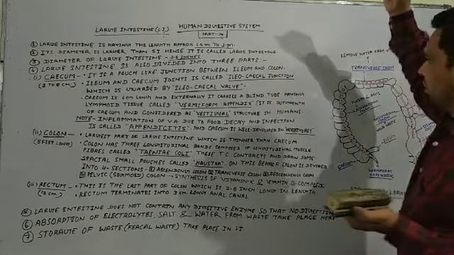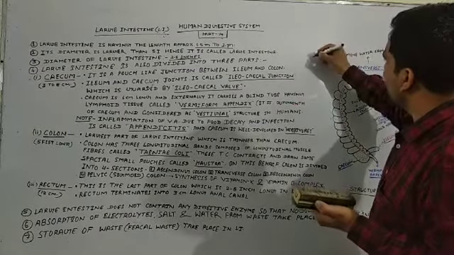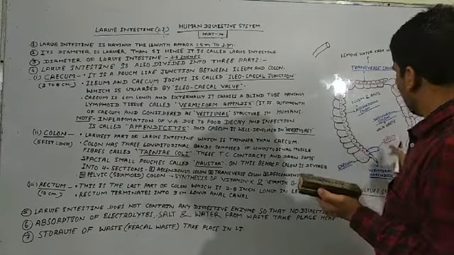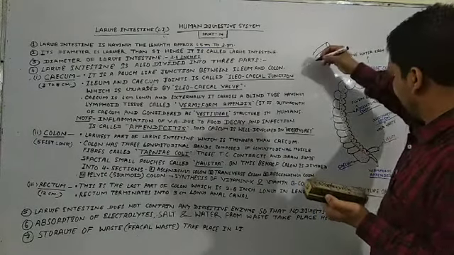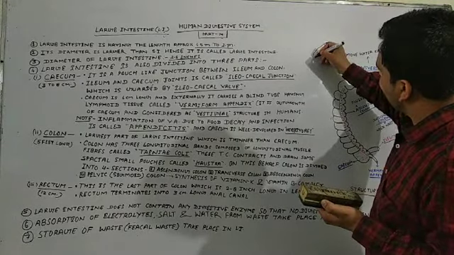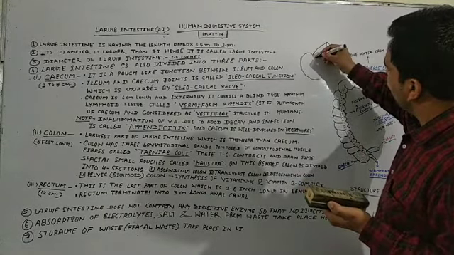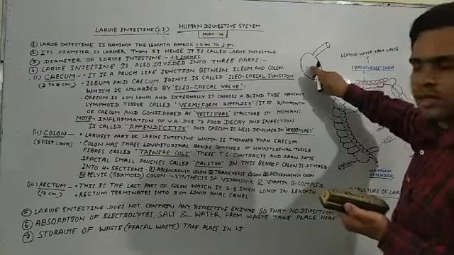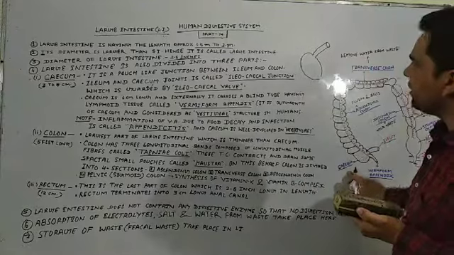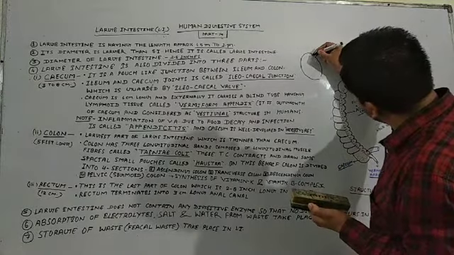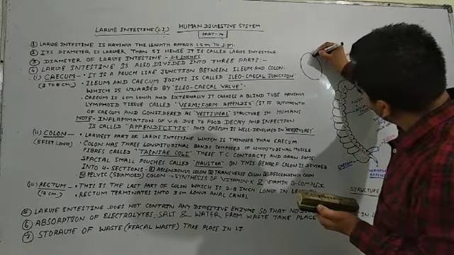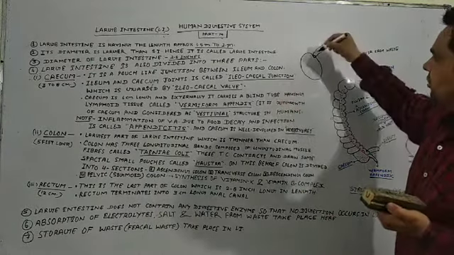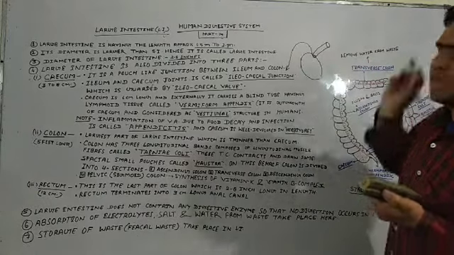Suppose that this is our ileum, and this is the pouch-like portion of the cecum. Clear, students? And this junction is called the ileocecal junction. What is it called? It is called the ileocecal junction.